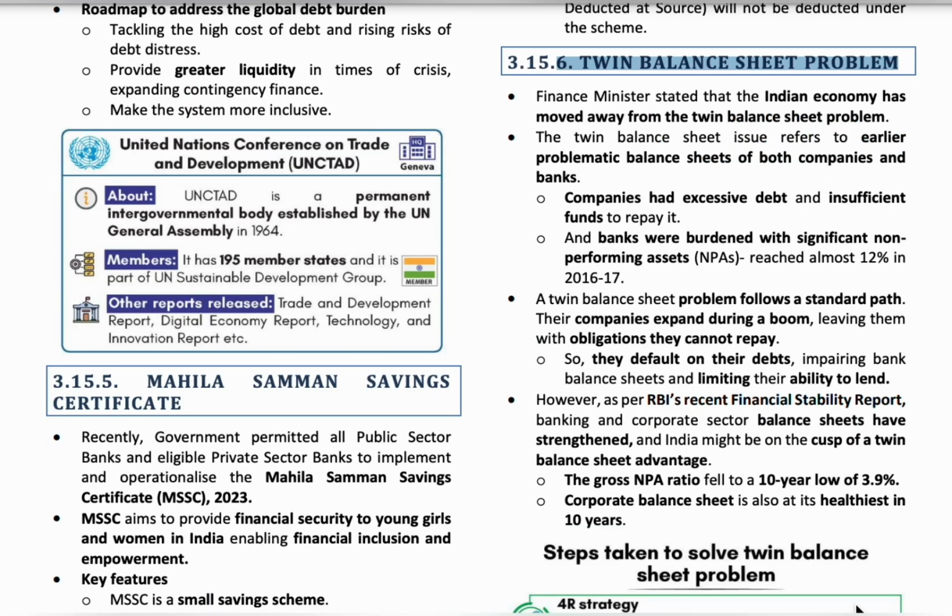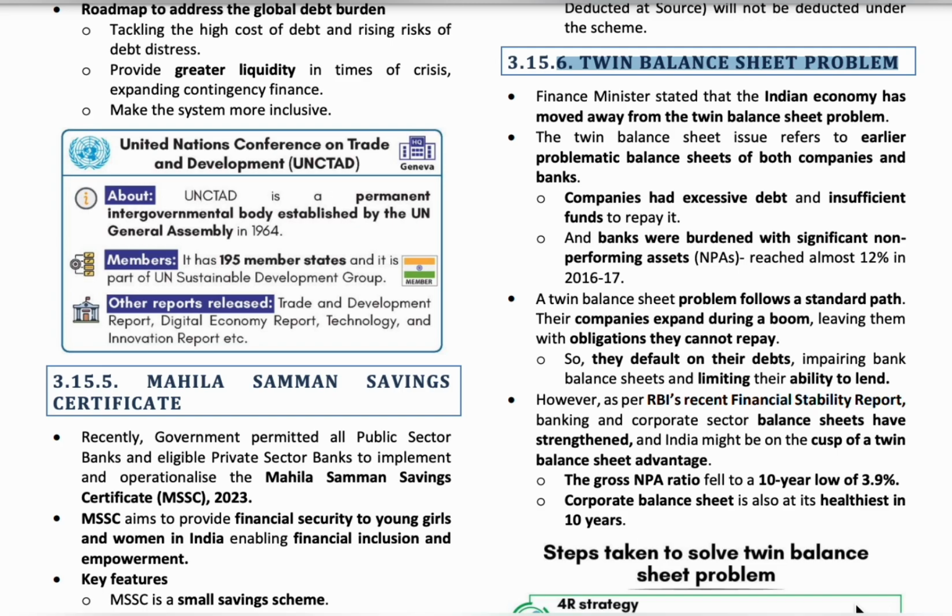The next topic is the twin balance sheet problem. The major income of the national banks or the global banks is the interest on loans given to the small banks and the companies. These two, the small banks and the companies, are the main sources of income for the global banks and the national banks.